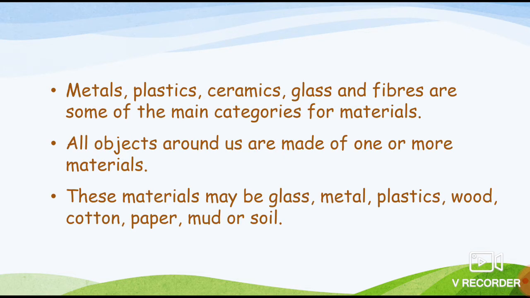Certain examples: metals, plastic, ceramic, glass and fibers are examples of materials. The things you are able to see around you are made up of one or more types of material. There are certain things which are made up of only one type of material, and there are certain things which are made by mixing many materials. Examples are glass, metal, plastic, wood, cotton, paper, mud, asphalt.